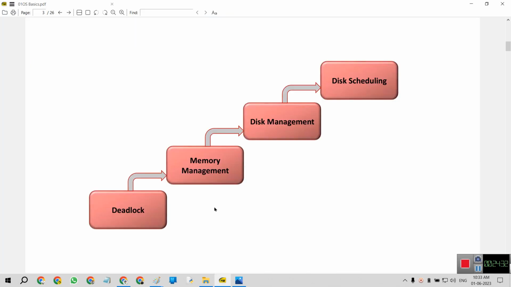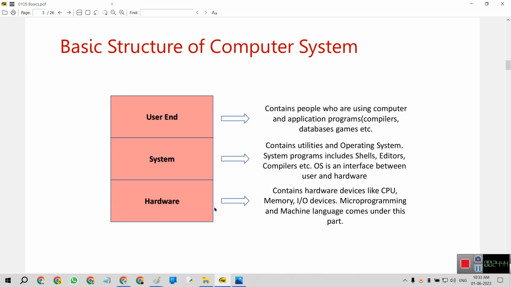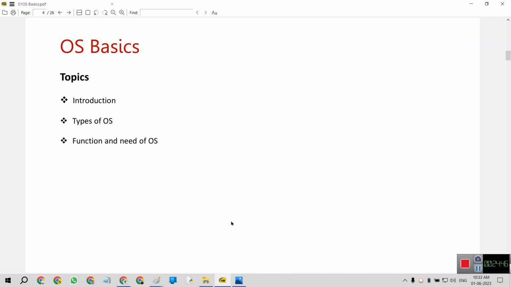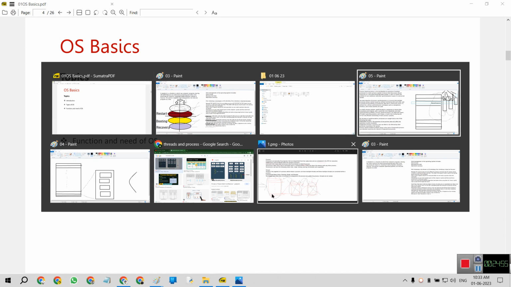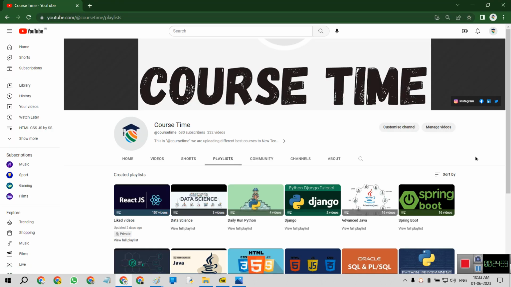So here we discussed the different modules of the operating system. Then we are going to start OS basics in the upcoming lectures, simply the basic structure of a computer system. In OS basics, we discuss topics like introduction, types of operating system, and function and need of operating system. So in the next lecture, we discuss these topics.